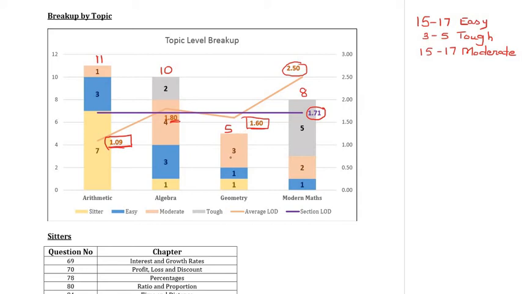Typically, what we've seen is that geometry and modern math is somewhere around the 7:6 ratio. So here that ratio really got inverted. Now when we go within each area, what we observe at the very beginning, look at arithmetic. Of the 11 questions, 7 questions are clear-cut sitters.